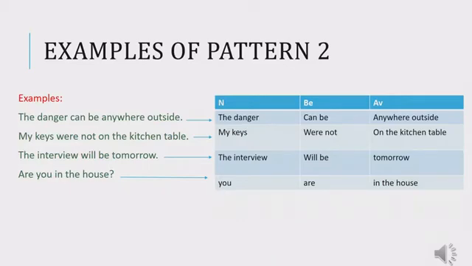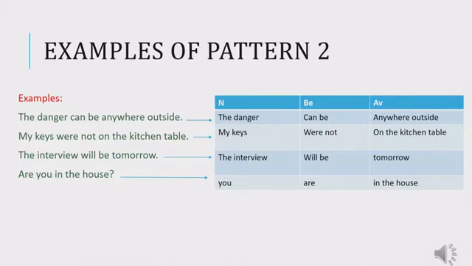So it is an adverb of place. And because it is an adverb of place, and we have this structure in this sentence, N, be, adverbial, the pattern is pattern number 2. The interview will be tomorrow. Will be is the verb, and it is a verb to be. The interview is N, tomorrow is an adverb. So we have this structure N, be, adverbial. The pattern is pattern number 2.